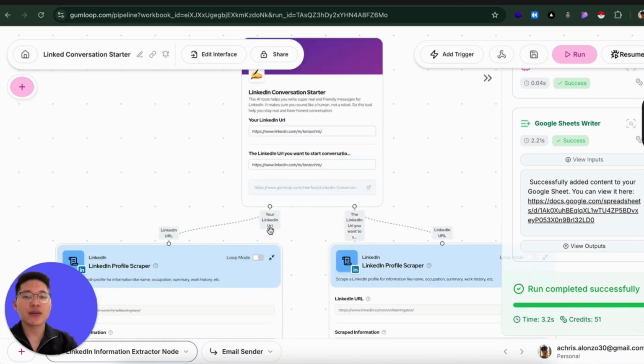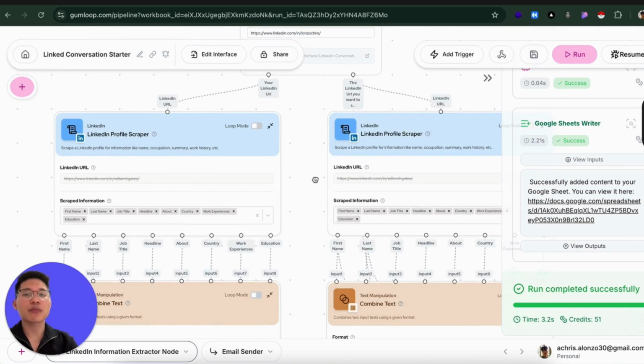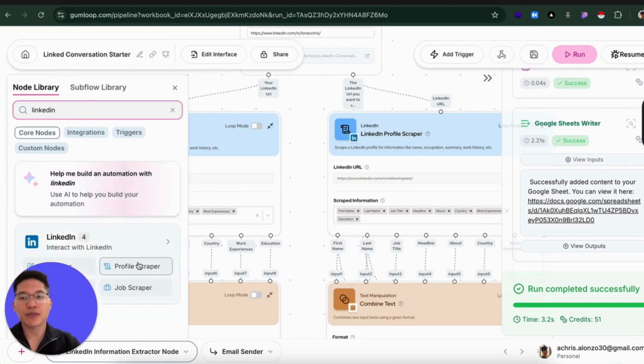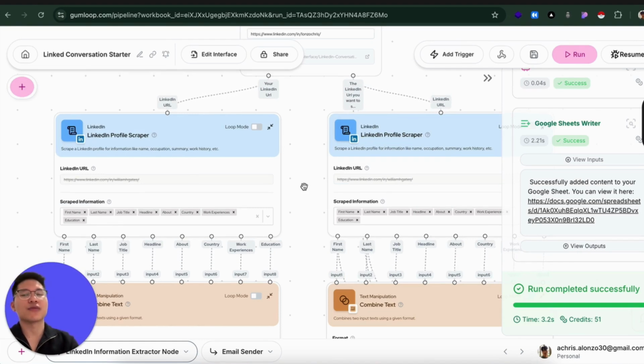So the next thing is the LinkedIn profile scraper. The LinkedIn profile scraper is built in on Gumloop. If you type in LinkedIn, you're going to see the profile scraper over here. That's the best part about Gumloop. Gumloop is so easy to use.